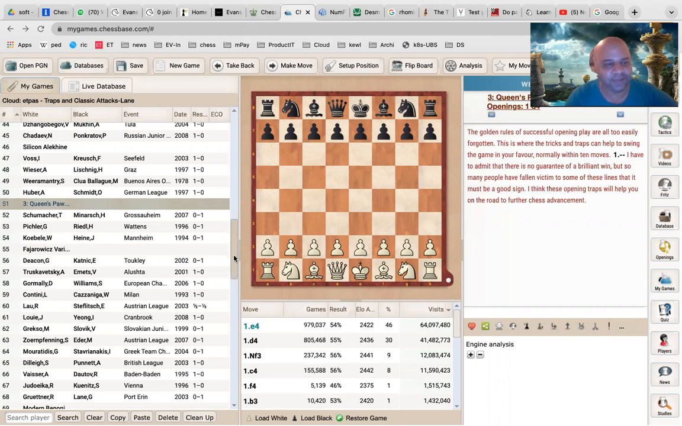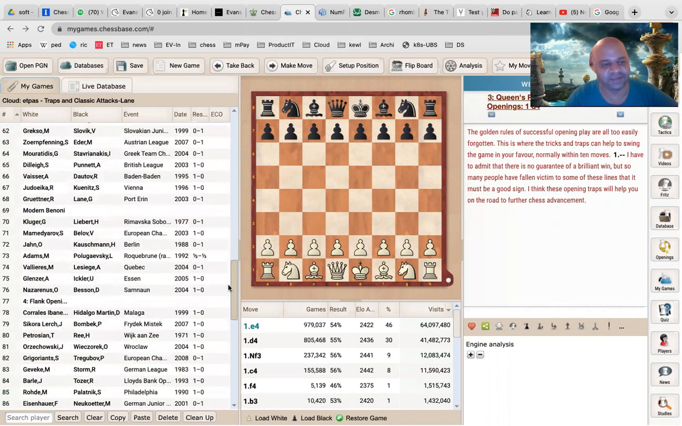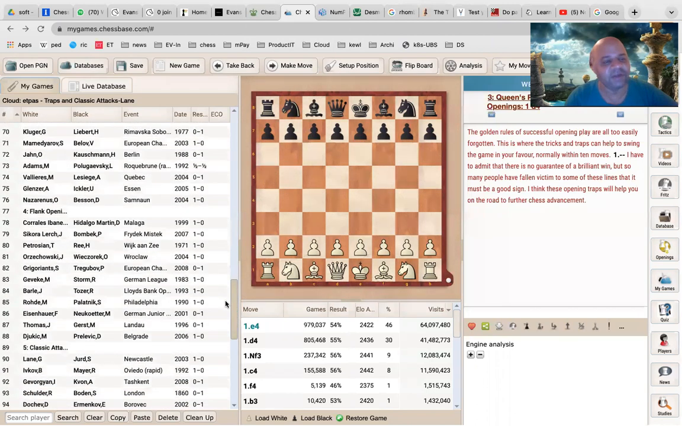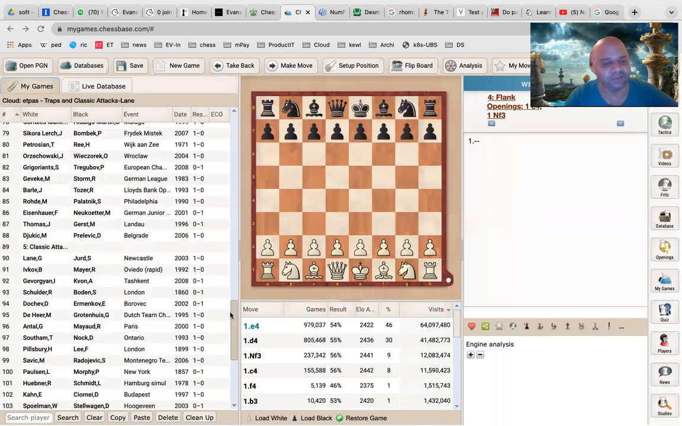Coming here, in queen pawn openings also there are a number of traps, and I will cover some of them. And then flank openings. Flank openings means the English opening or the Reti opening, all of those come under it.